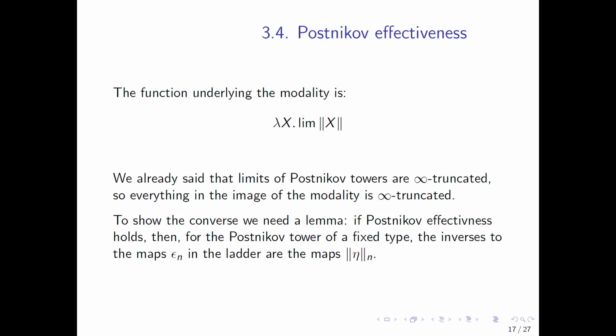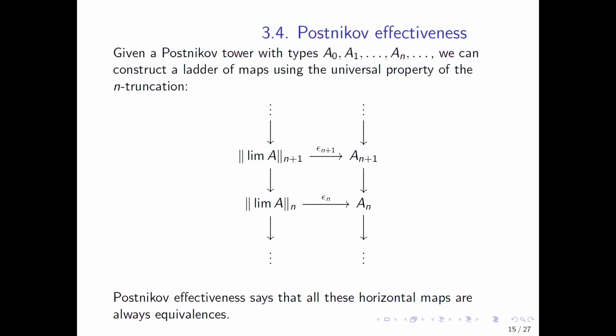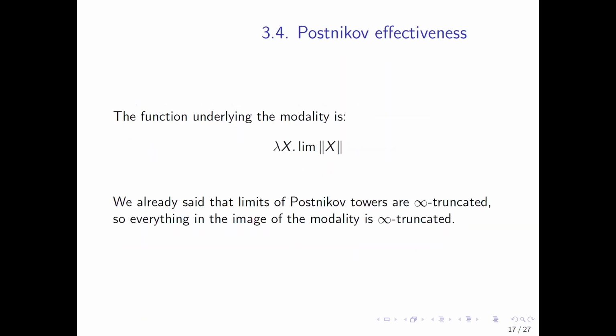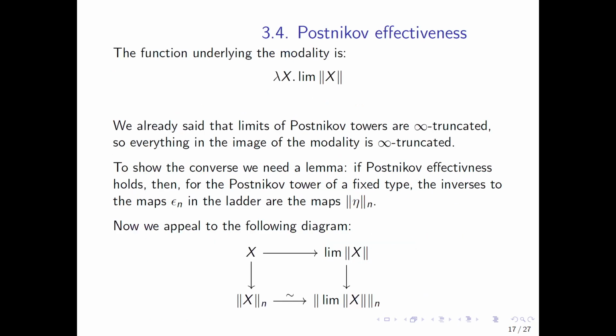If Postnikov effectiveness is true, then for the ladder of maps we had before, all the way back here, if over here we have something that's already the Postnikov tower of a fixed type, then the maps epsilon n have an inverse. That's what we're assuming. That's Postnikov effectiveness. The inverses to the maps are the truncations of the eta map that we saw before. There's a proof at the end of the slides.